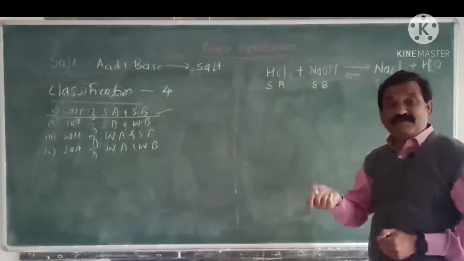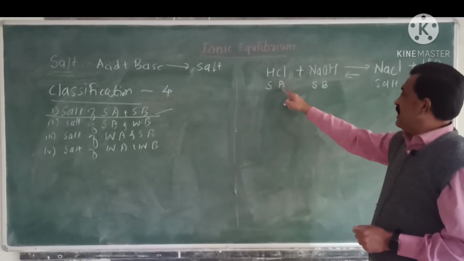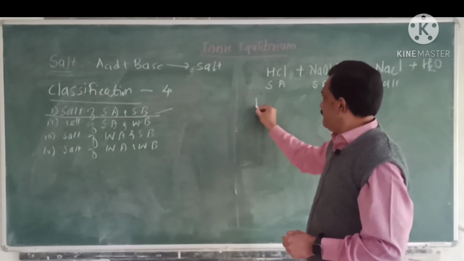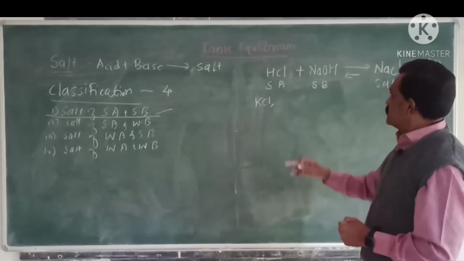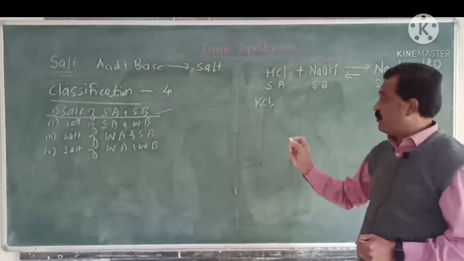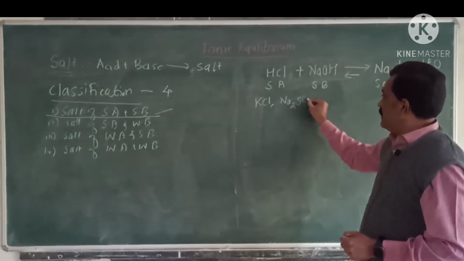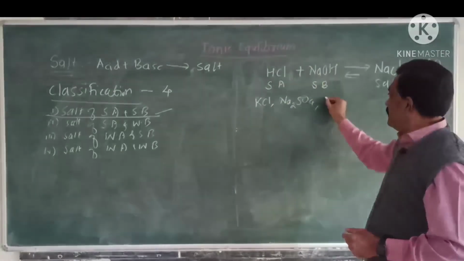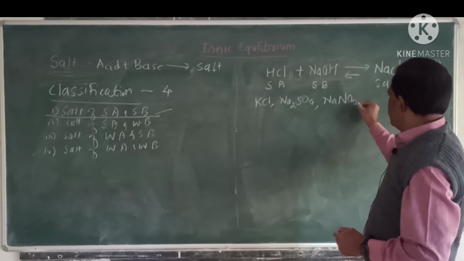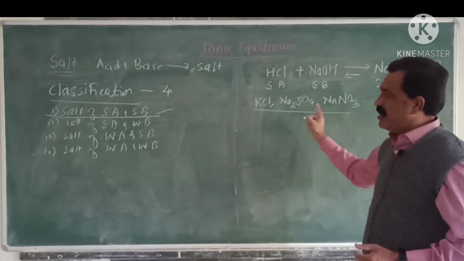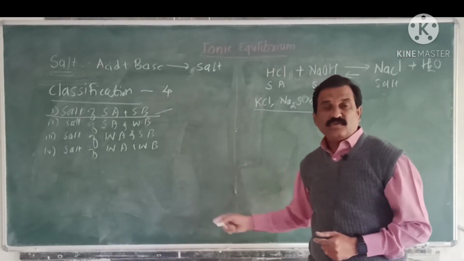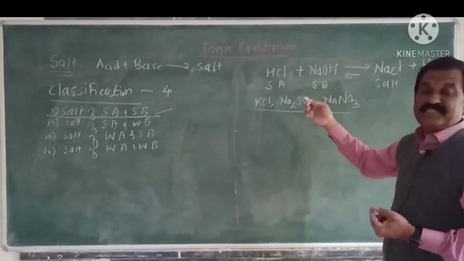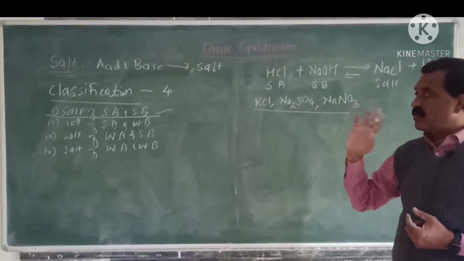Then we saw many examples of strong acid and strong base. HCl and NaOH; if the reaction HCl with KOH happens, which salt can we get? KCl. Strong base NaOH, when it reacts with strong acid H2SO4, the salt will be sodium sulfate Na2SO4. Nitric acid plus sodium hydroxide gives NaNO3, etc. These are the examples of salts of strong acid and strong base. You should be able to prepare your own examples. What is important is that when a strong acid and strong base come together, the salt is known as a salt of strong acid and strong base.